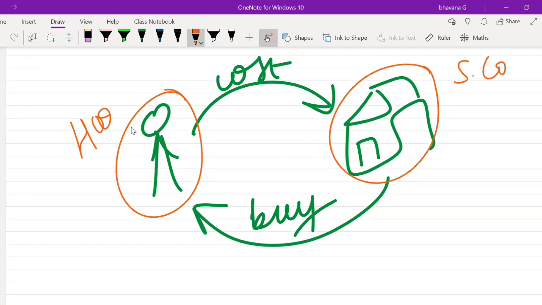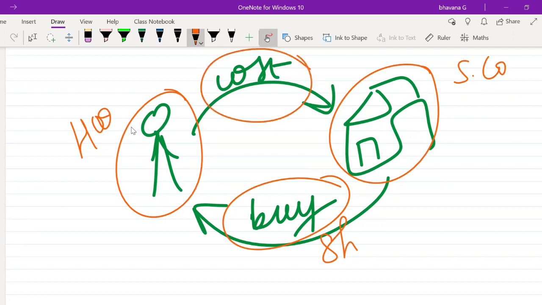Suppose a holding company wants to buy the shares of a subsidiary company, or wants to have a share of the subsidiary company. There is a cost it has to pay. For free, nobody will give you shares, right? So to gain that control, what will happen if a company becomes a holding company?